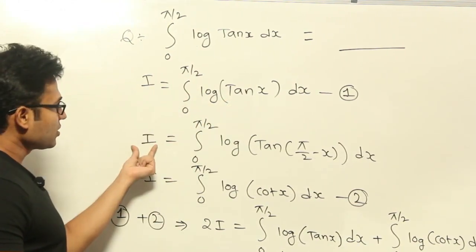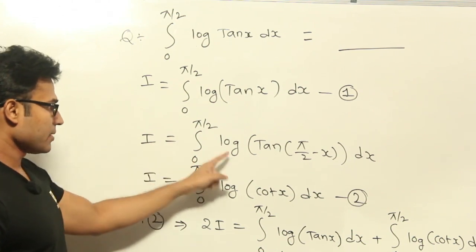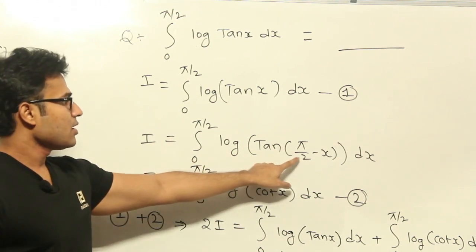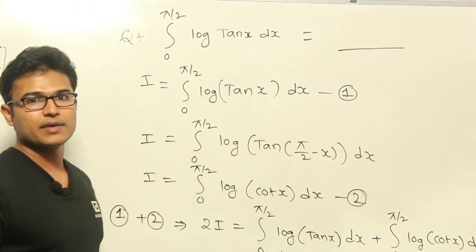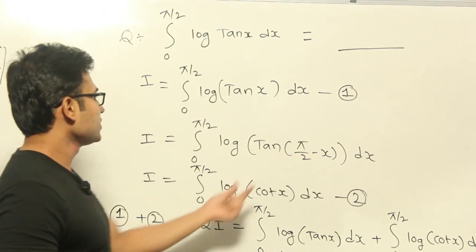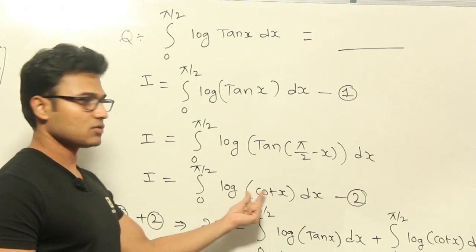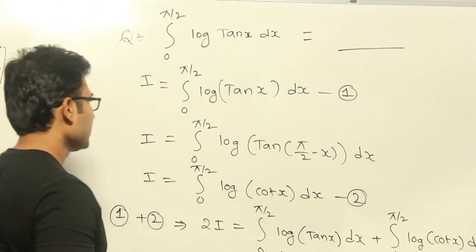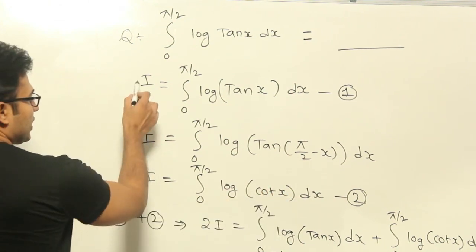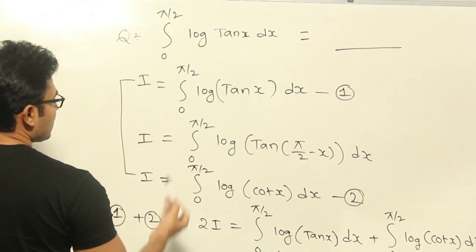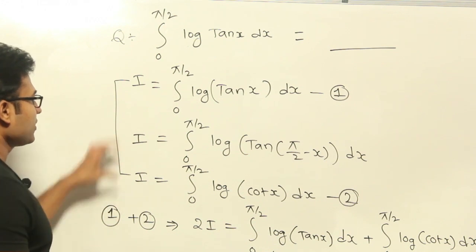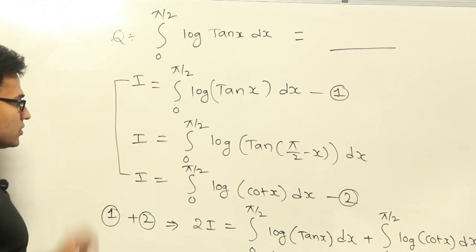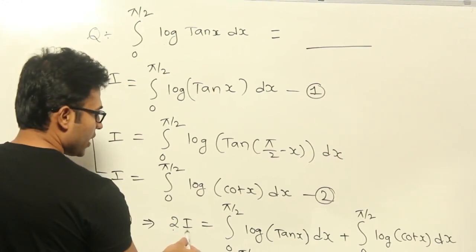Now I will also be equal to integral 0 to pi by 2 log of tan of pi by 2 minus x, which means in place of x I am writing a minus x. Alright, so this is going to be cot x, so log cot x dx, right? So now if you observe it, these two are actually the same, representing the same integral, right? Now let me add these two. When we add these two, it is going to be 2 into I.